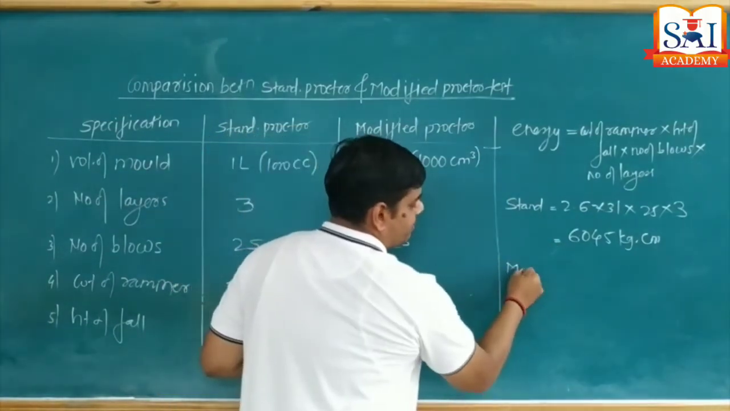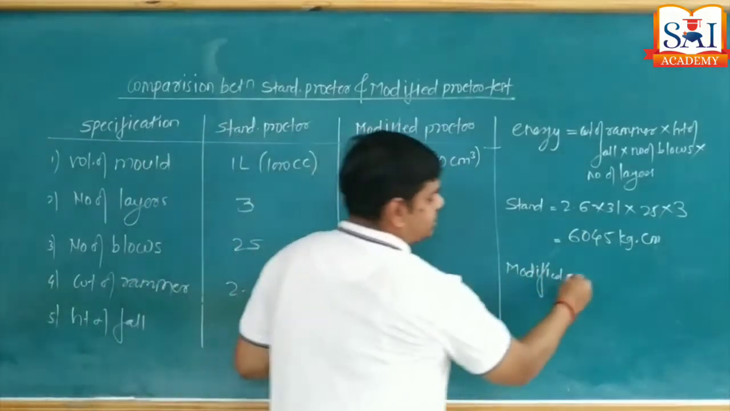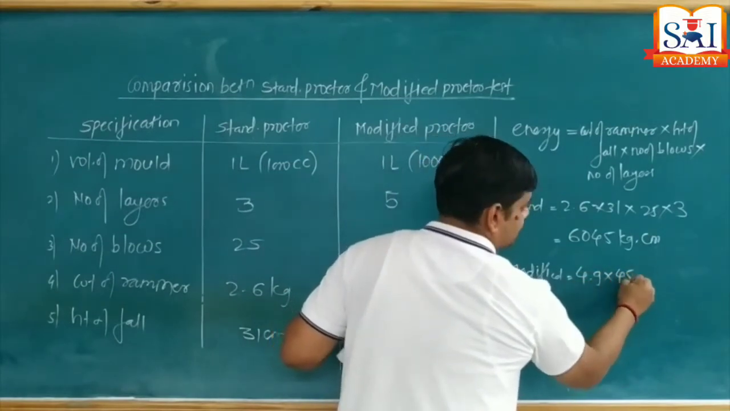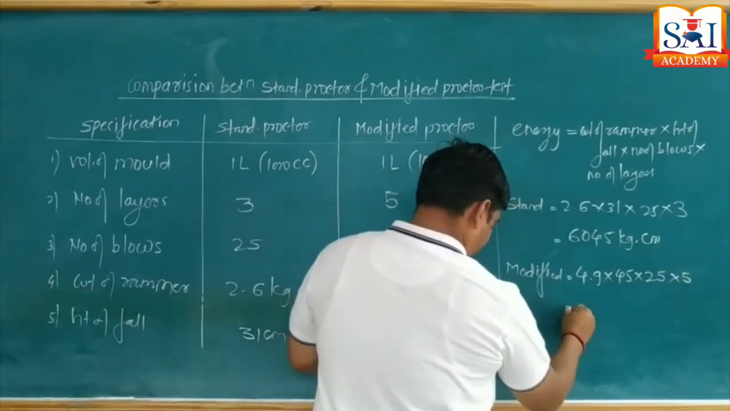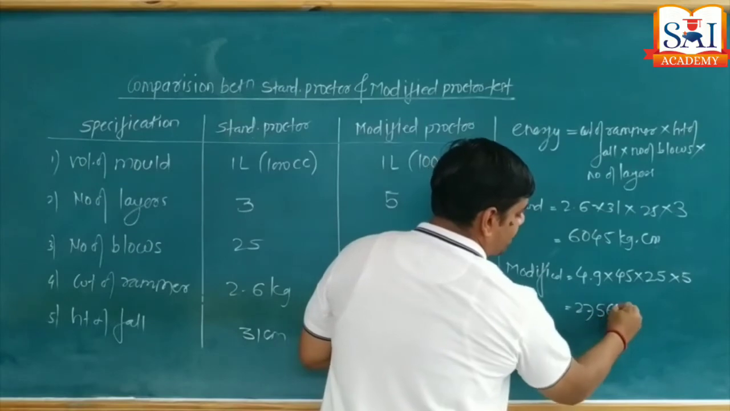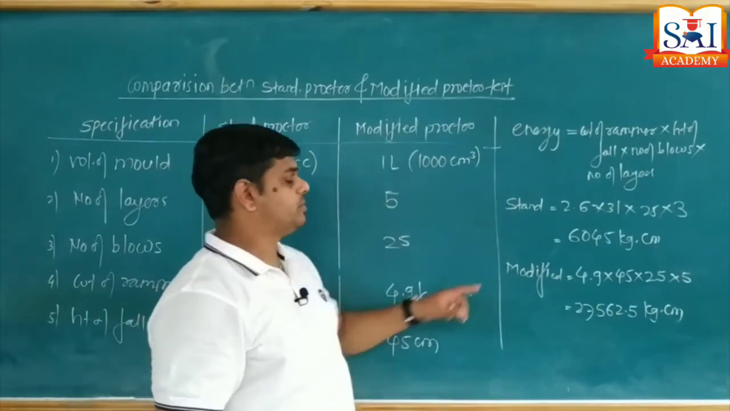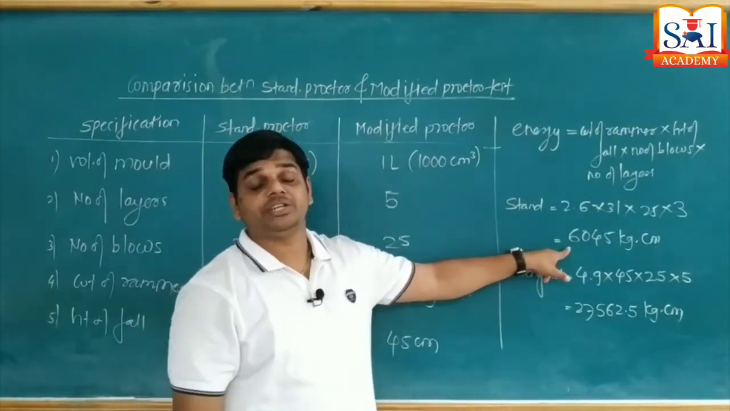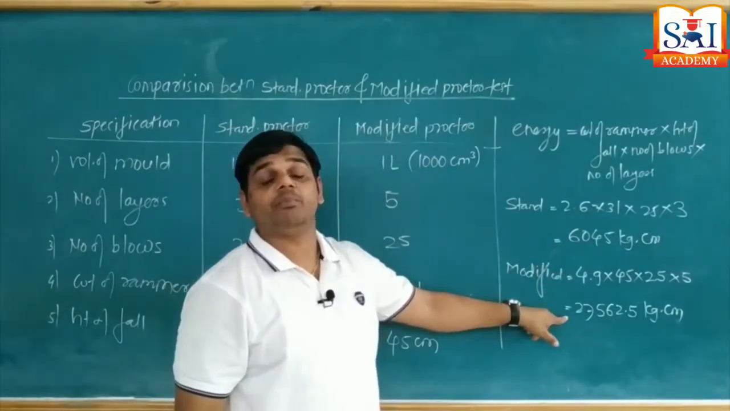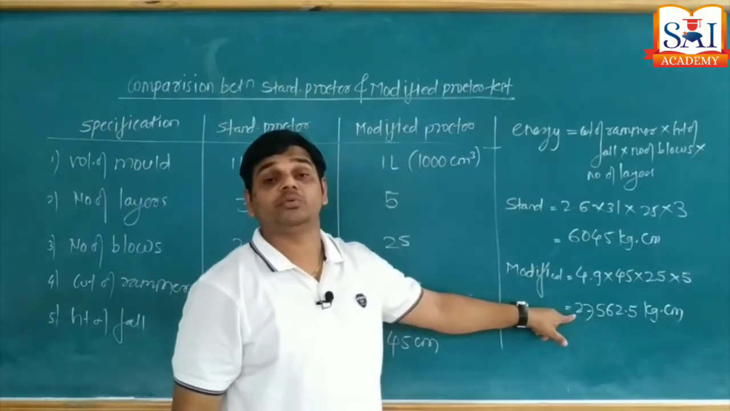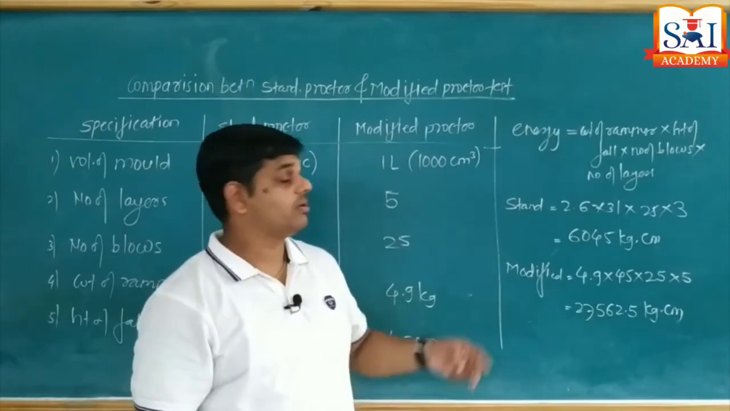Now let's calculate for modified Proctor test. So for modified, weight of rammer is 4.9 kg into height of fall 45 centimeter, number of blows 25 into layers are 5 in number. When you calculate this, the value comes to 27,562.5 kg centimeter. If you observe, the energy generation for compaction in standard Proctor test is only 6,000 and energy generation in modified Proctor is approximately 27,000. Okay, let's calculate the percentage change in the compaction energy.